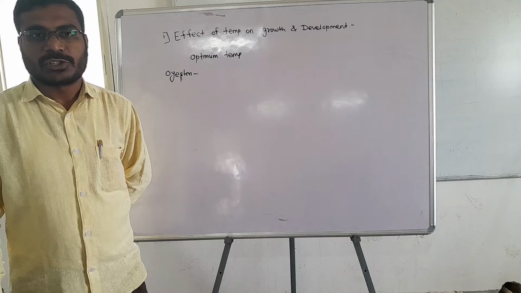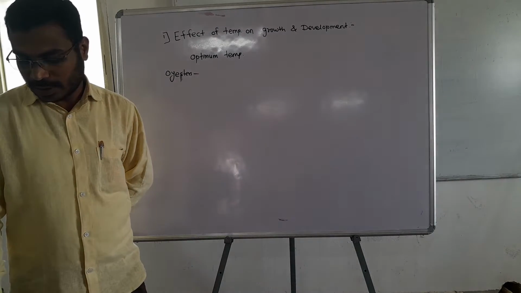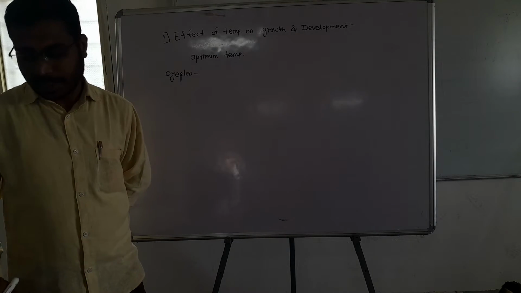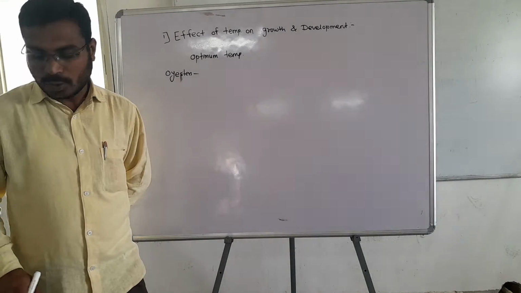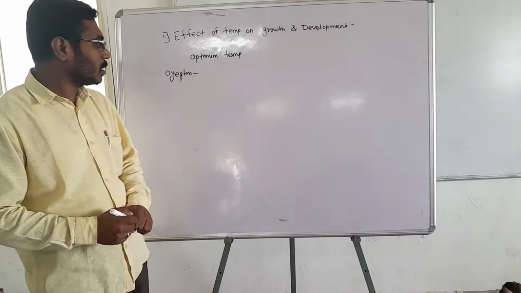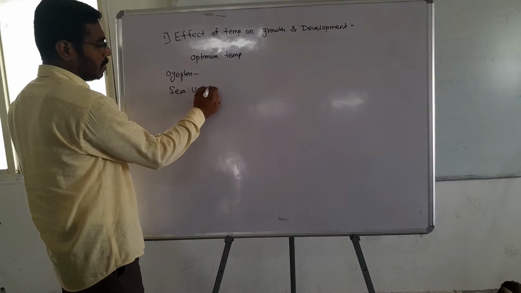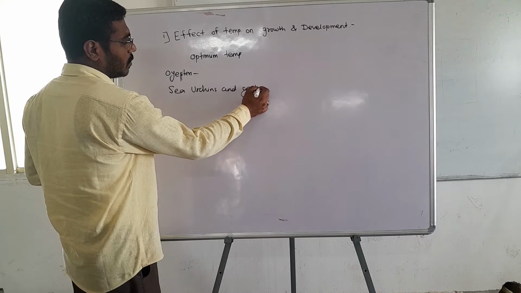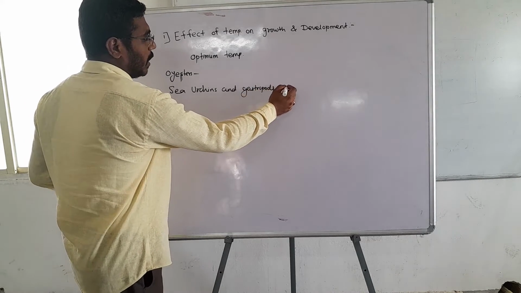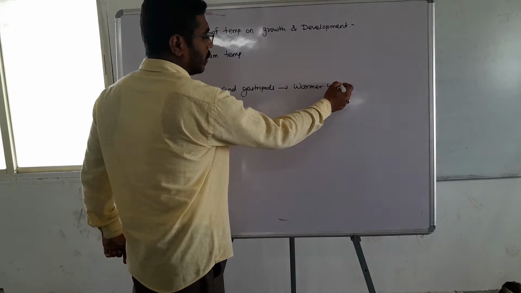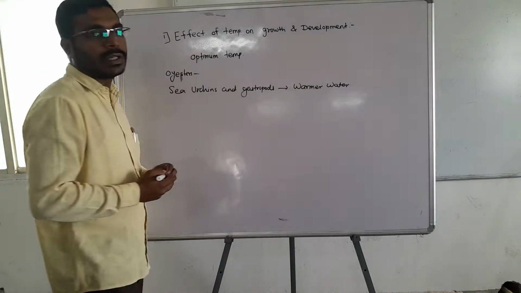Sea urchins are water organisms, and some gastropods also live in water. They grow to maximum size in warmer waters. Sea urchins and gastropods require warmer waters for their optimum growth and development.